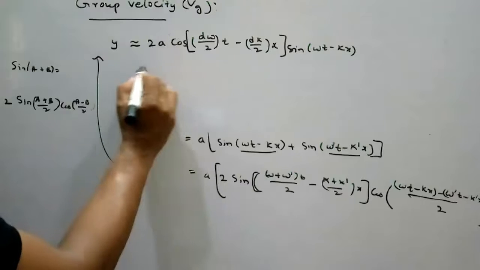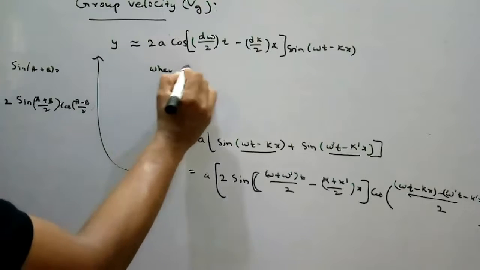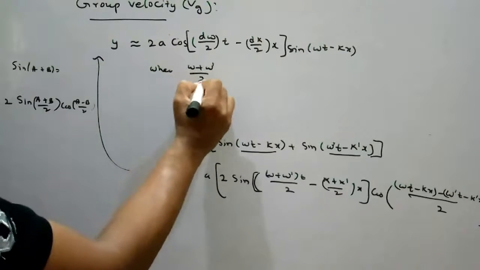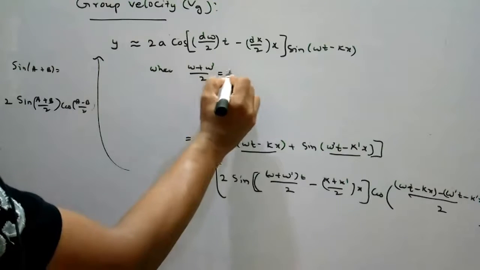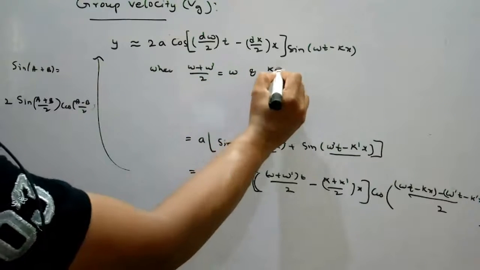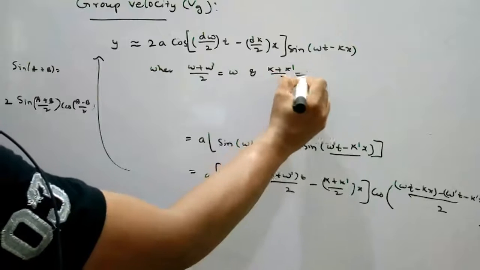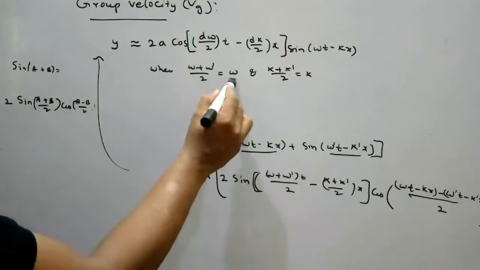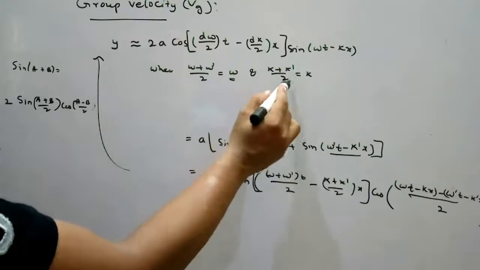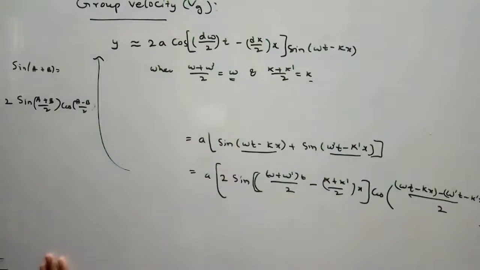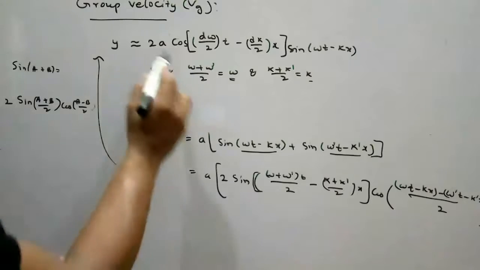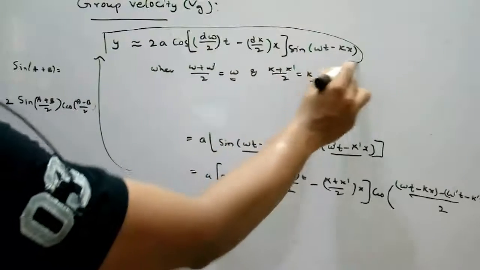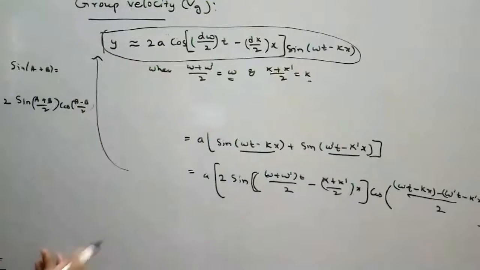So here, (omega plus omega dash) by 2 equal to omega and (k plus k dash) by 2 take as k. Wherever omega plus omega dash by 2, substitute omega; wherever k plus k dash by 2, substitute k. Then this is the one wave equation.